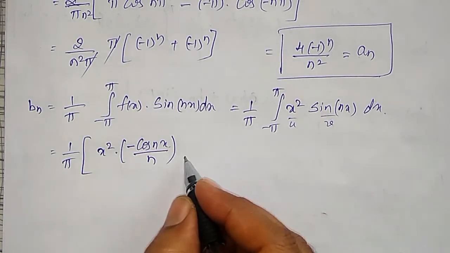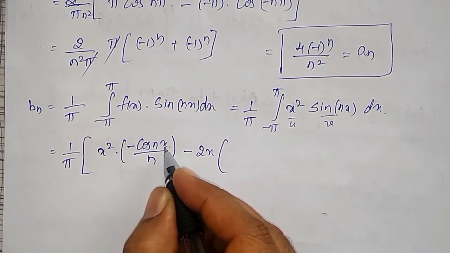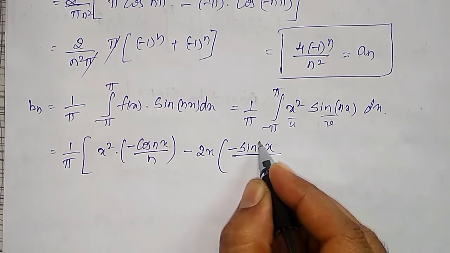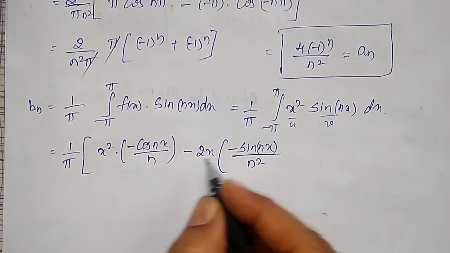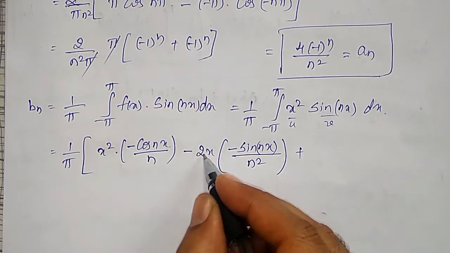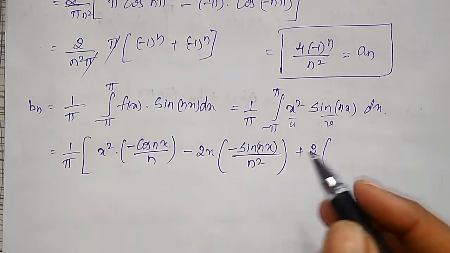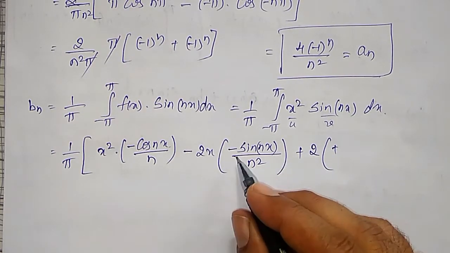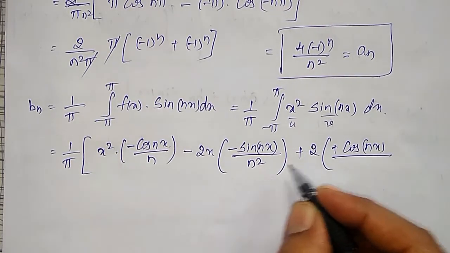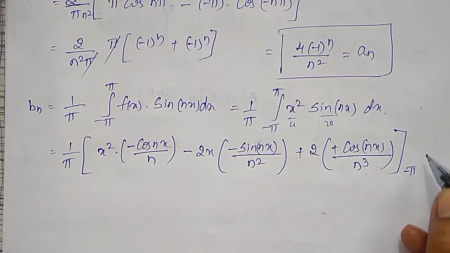And then minus differentiation of x square is 2x, integration of minus cos nx is minus sin nx divided by n square. Already one n is there, one more n will come, n square, plus differentiation of 2x is 2, and minus sin nx integration will become plus, already minus is there, minus of minus plus, cos nx divided by, already n square is there, one more n will become n cube, between the limits minus pi to plus pi.